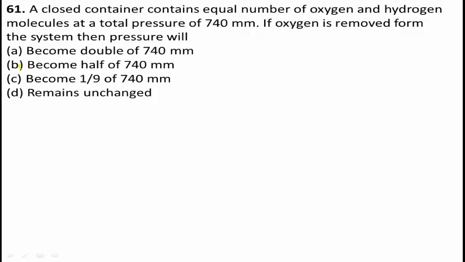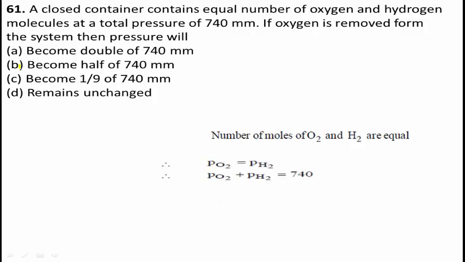Students, see here, the number of moles of O2 and H2 are equal. Therefore, P of O2 equals P of H2, meaning pressure of O2 is equal to pressure of hydrogen.